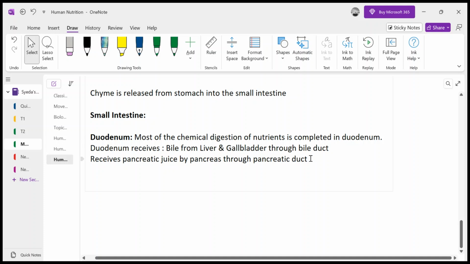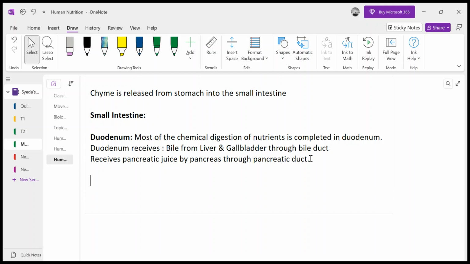So far we are not only discussing the function of the different organs, but we are also discussing the chemical digestion of substances, nutrients as well. Now let me discuss which nutrients are chemically digested and or physically digested in duodenum. As I mentioned, till stomach, lipids digestion had not started. Carbohydrate digestion had started, that is the digestion of starch had started in the mouth, but obviously it couldn't be continued in stomach due to the acidic pH.